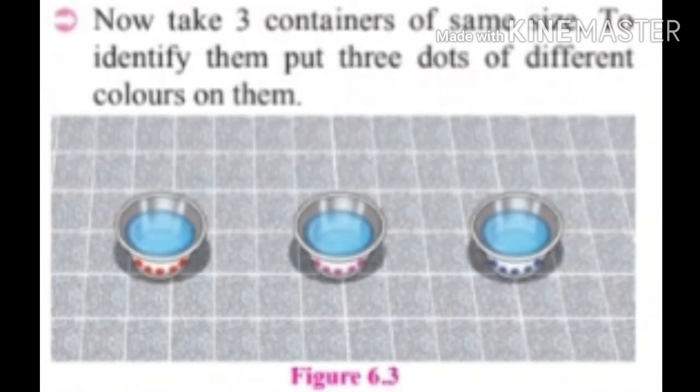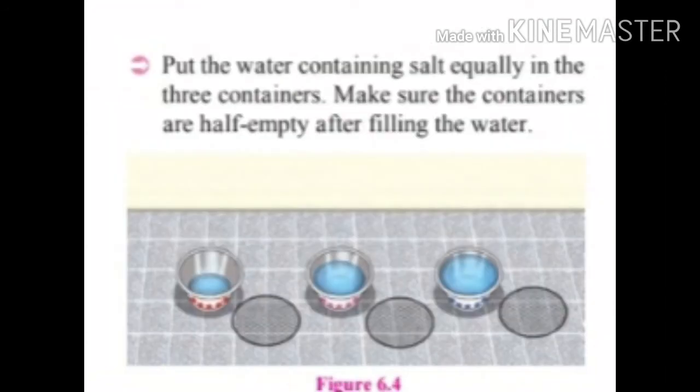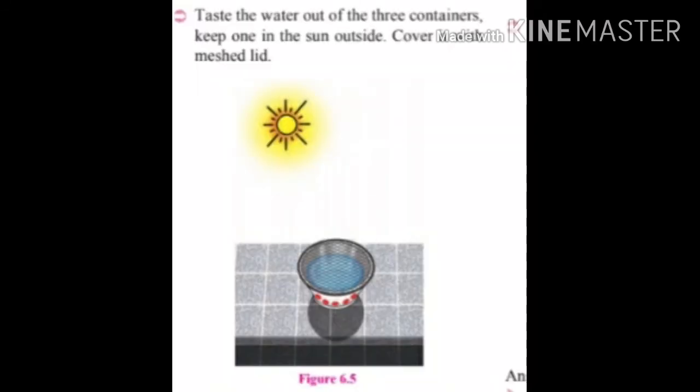Then you have to take 3 containers of the same size. To make them easy to identify, put 3 dots of 3 different colors on them. After that, put the salt water equally in the 3 containers. Make sure the containers are half empty after filling the water. Then taste the water from the 3 containers.